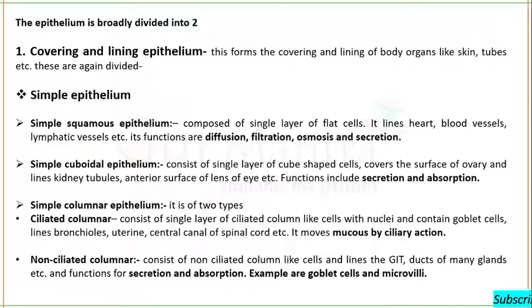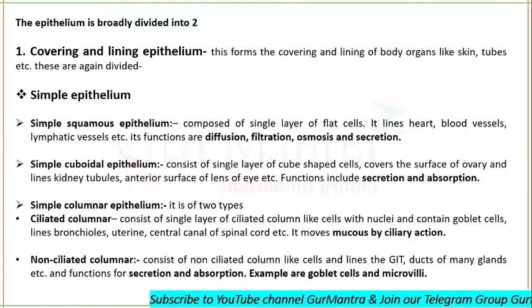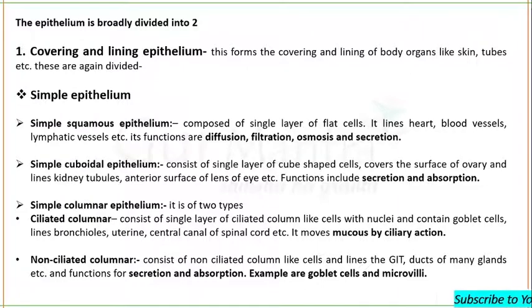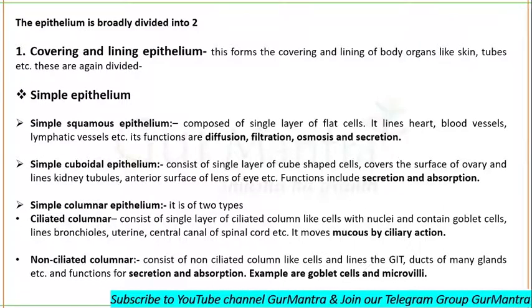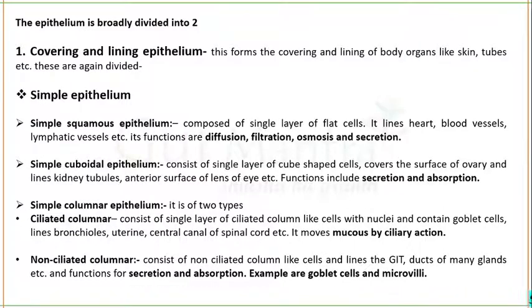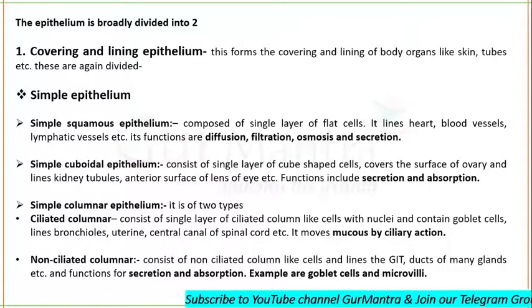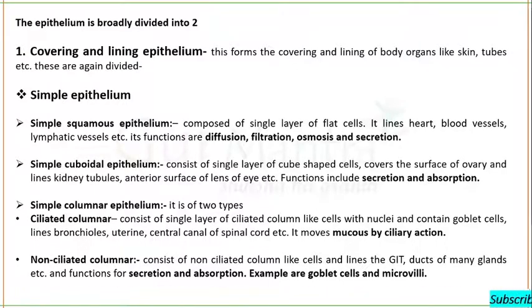Simple cuboidal epithelium consists of a single layer of cube-shaped cells that cover the surface of the ovary and line kidney tubules. So simple cuboidal epithelium, as the name indicates, has a single layer of cube-shaped cells, and it covers the surface of the ovary, and it lines the kidney, anterior surface of the eye, etc. The main functions include secretion and absorption.